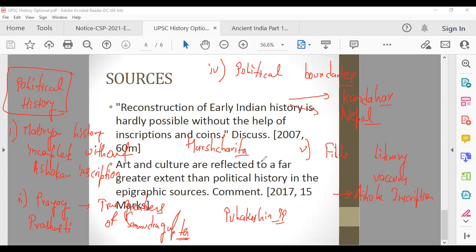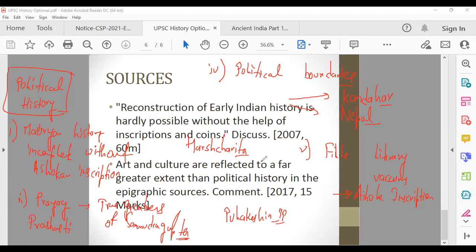So what you can conclude with, I've given you all the points. So this is what you have to do. Most of the people, what they will do now in this question, they will just write about the art and culture part. They will ignore the political history part. You cannot do that. You have to write both the things. And then you have to say that both of the things are reflected. Both of the things are there in the epigraphic sources.